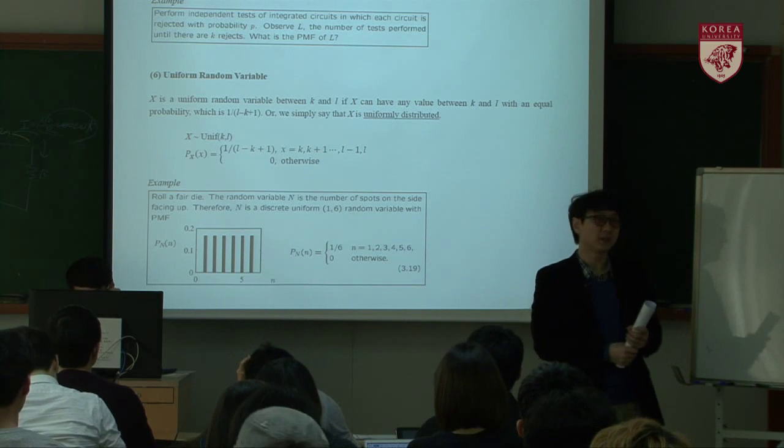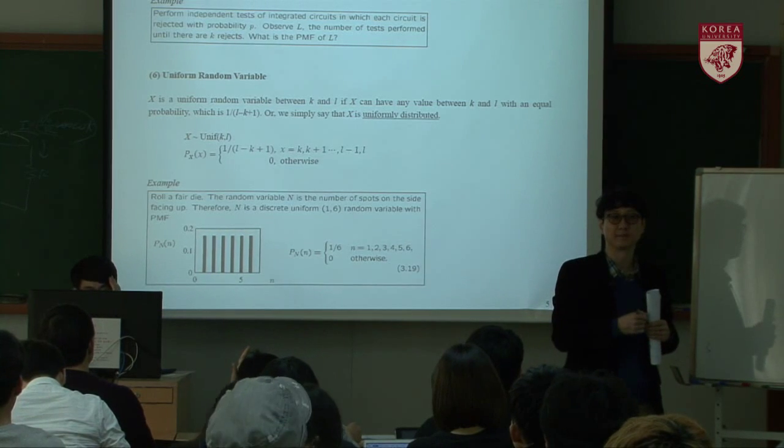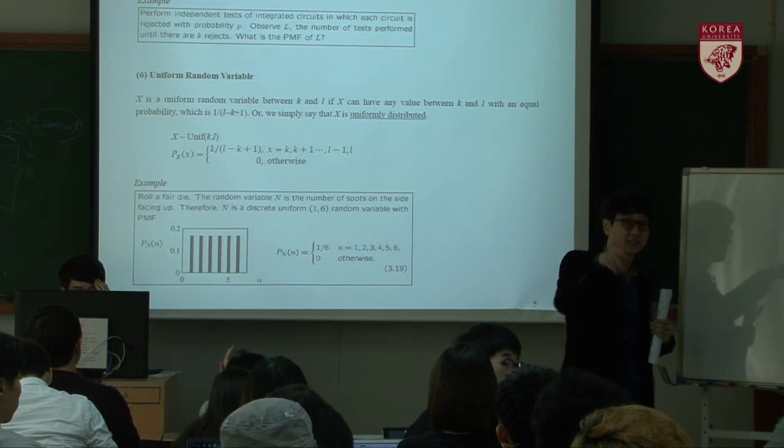Uniform random variable is, we say, please come on. Please come on and have a seat.